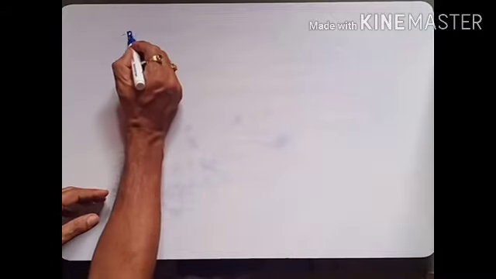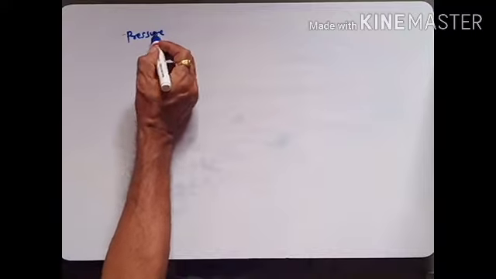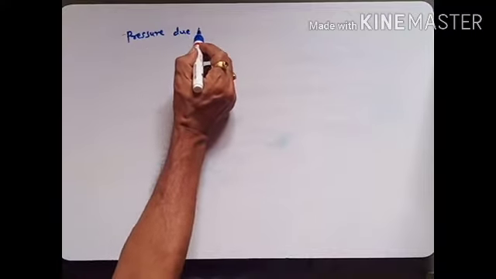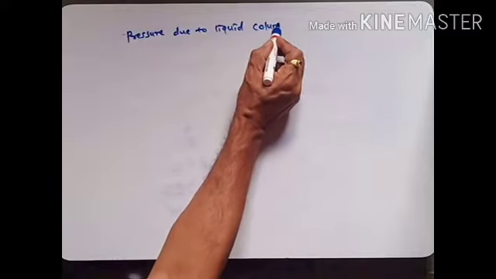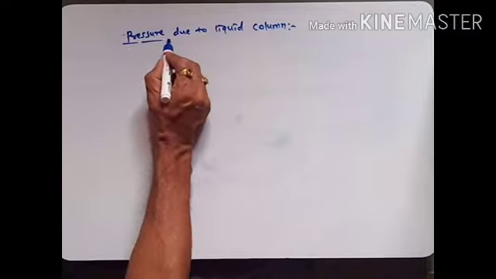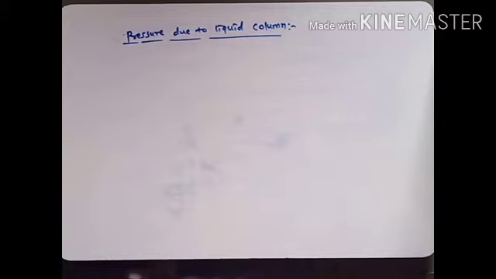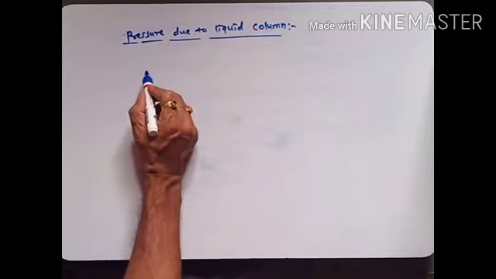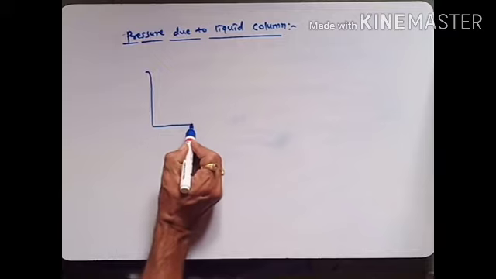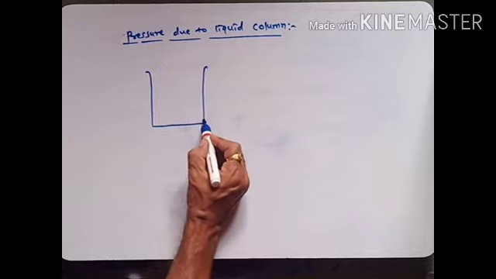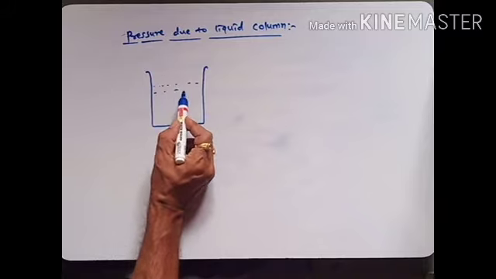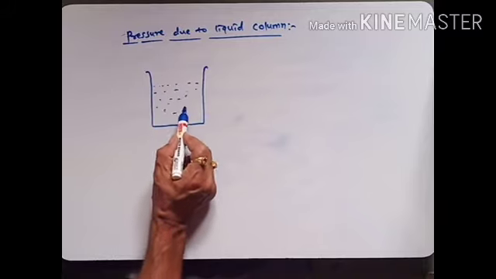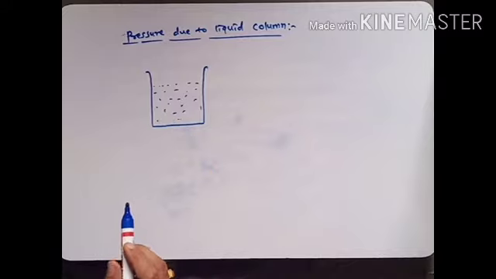Now we consider next one, pressure due to liquid column. Suppose we consider a liquid in this container. Suppose this is the container, and this whole is the liquid. Now we have to obtain the pressure due to the liquid column.